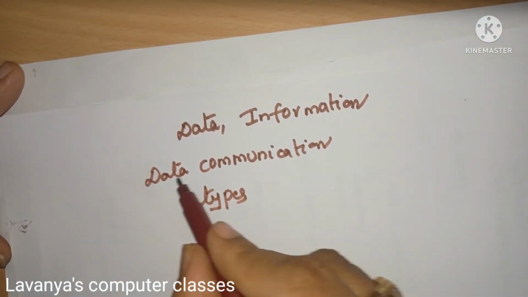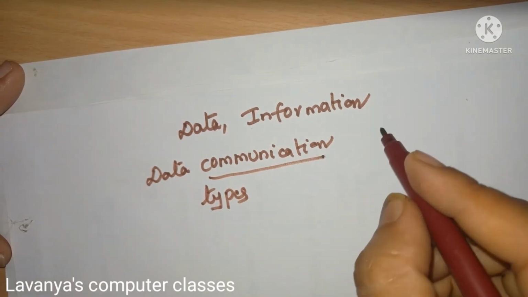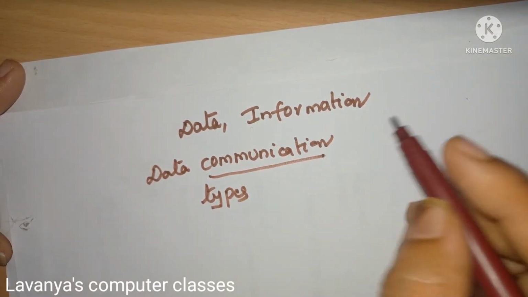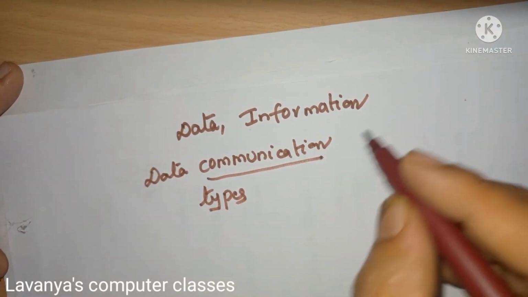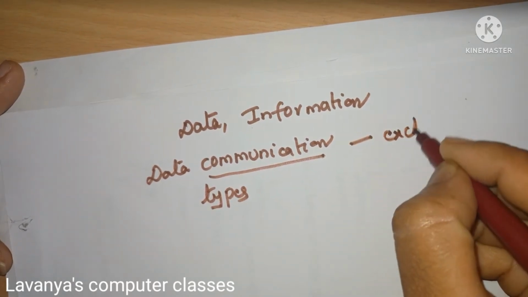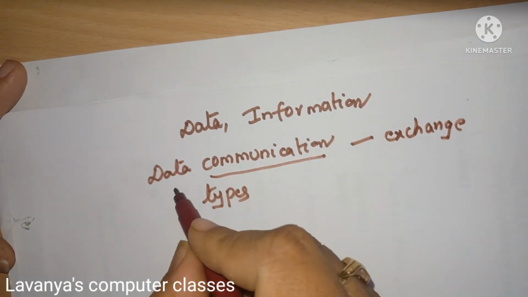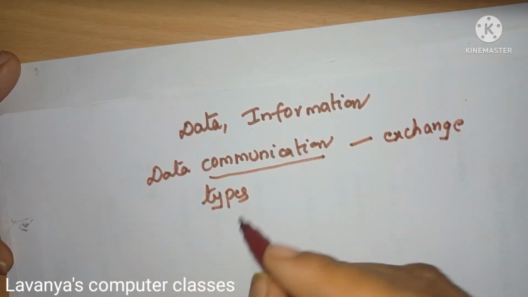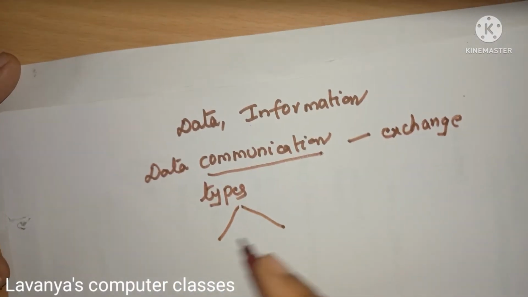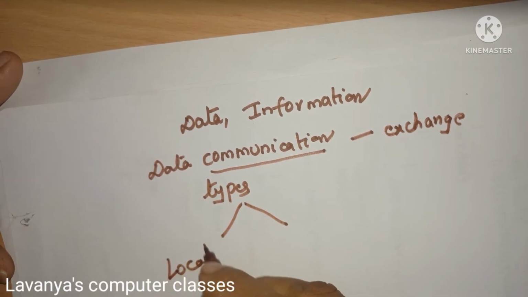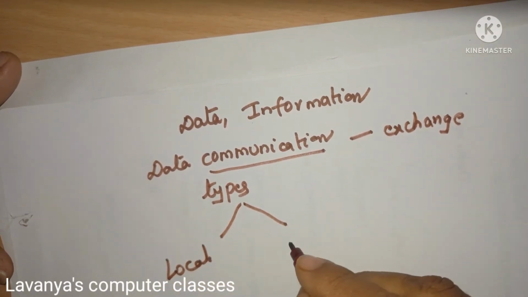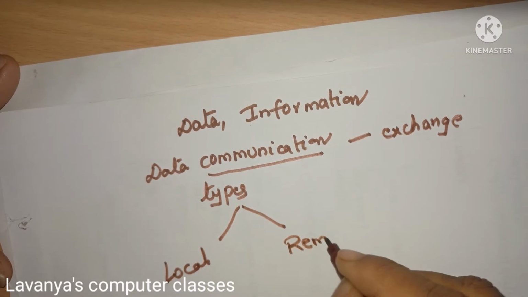What is data communication? Communication means transferring the information from one person to another person. Exchange of information is known as communication. If you are exchanging data, that is known as data communication. So, how many types of data communication do we have? There are two types: one is local, the second one is remote.